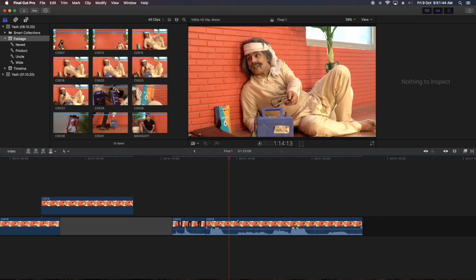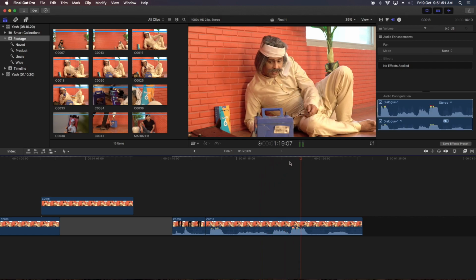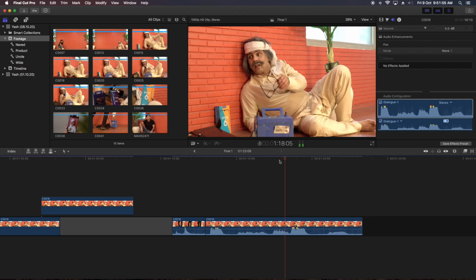Or if we want to take a clip, like I want to take a shot from here. I want to sharpen my in point, and to do that I have to go back some frames.